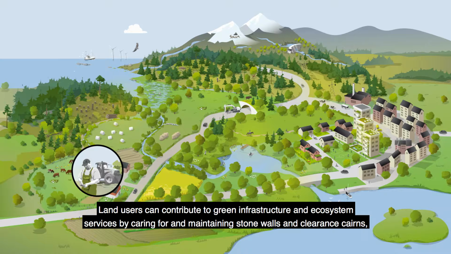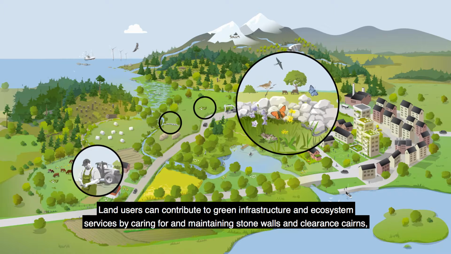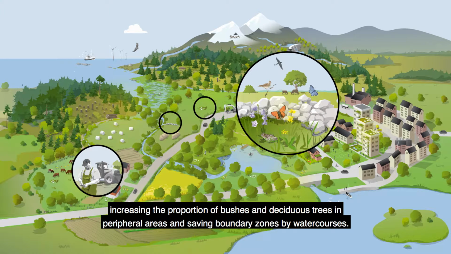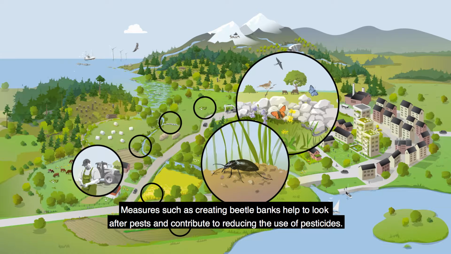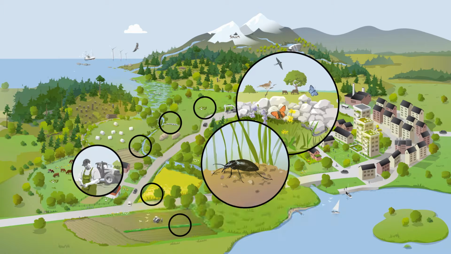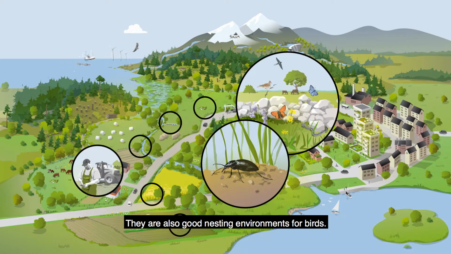Land users can contribute to green infrastructure and ecosystem services by caring for and maintaining stone walls and clearance cairns, increasing the proportion of bushes and deciduous trees in peripheral areas, and saving boundary zones by watercourses. Measures such as creating beetle banks help to look after pests and contribute to reducing the use of pesticides. They are also good nesting environments for birds.